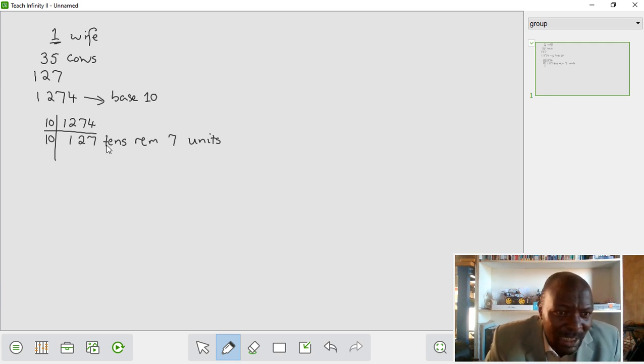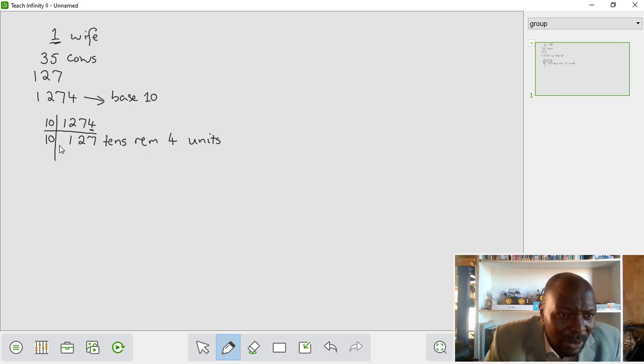I found sets of tens, I found 127 of them, and then I had, no, what did I do here? 127, it was supposed to be remainder. I'm sure people were screaming at me. It was supposed to be a remainder of 4 units. Okay, our last digit there is a 4. Right, we got carried away with the 7 here. So our last digit there is a 4. It was a remainder of 4 units.